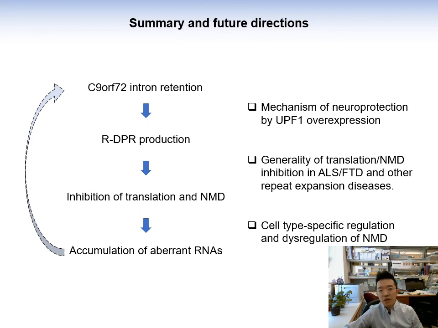We're very interested in further understanding the exact mechanism that underlies the neuroprotective effect of UPF1 overexpression. We're also curious to see whether this global deficit of translation and NMD might also play a role in other subtypes of ALS and FTD, as well as other intron repeat expansion diseases. Finally, we would really like to know why some neurons are particularly sensitive to the inhibition of these ubiquitously present RNA surveillance mechanisms.